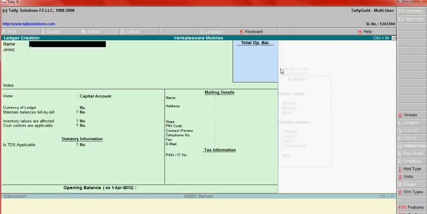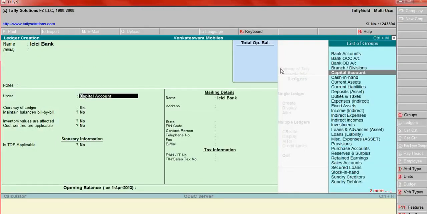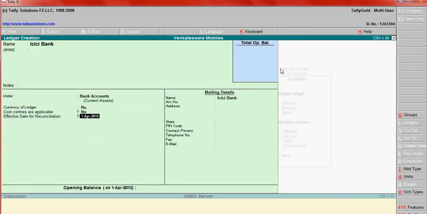That is a bank ledger, ICICI Bank. Under group comes bank accounts. Here you can enter the bank account number, then address, everything, then state also, then PIN code number, contact number. For example, 15,250. See, bank account always shows debit balance. Debit. Then press yes to save this voucher. Save this account opening balance.